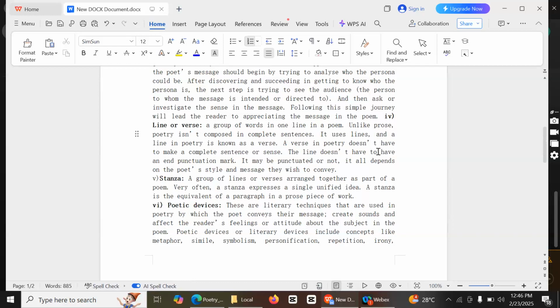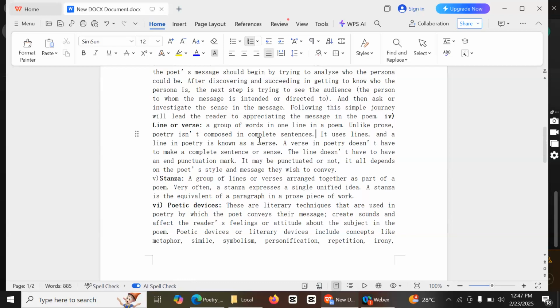A verse in poetry doesn't have to make a complete sentence or sense. In prose, a sentence should have the full meaning, but a line or verse in poetry does not have a full meaning. It means a group of words in one line in a poem is called a verse.